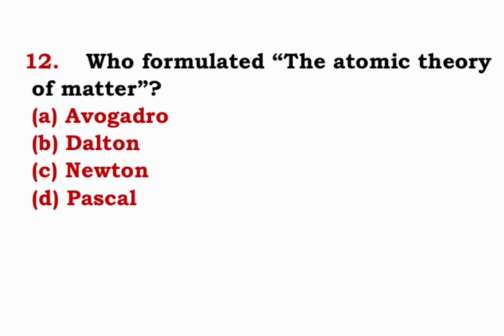Question number 12. Who formulated the atomic theory of matter? Avogadro, Dalton, Newton, Pascal. Correct answer is Dalton. We all know Dalton's atomic theory. So, atomic theory was proposed by Dalton.